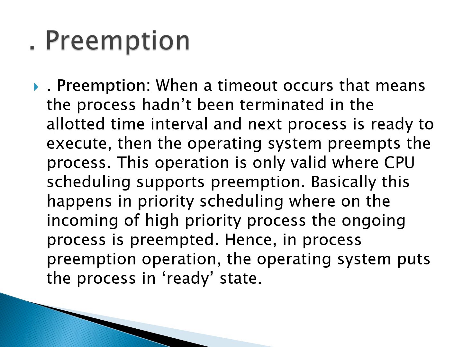Preemption. When a timeout occurs, that means the process hasn't been terminated in the allotted time interval and the next process is ready to be executed, then the operating system preempts the process. This operation is only valid where a CPU scheduling support system is there, and hence in process preemption operation, the operating system puts the process in the ready state. Next.